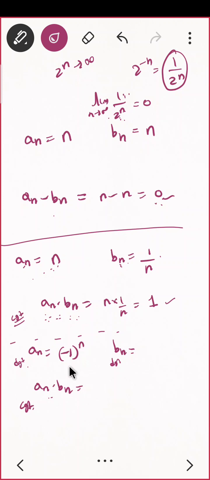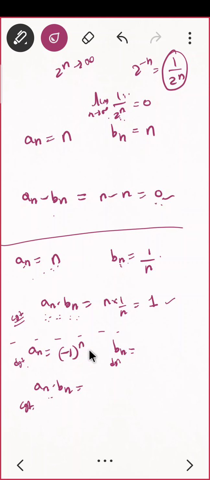Why is it divergent? I already told you. I cannot choose a particular point that this will always be one. This will be always one only if the power is even, correct? But this is n, so it will be either even or odd. So I cannot decide that this will converge to one.